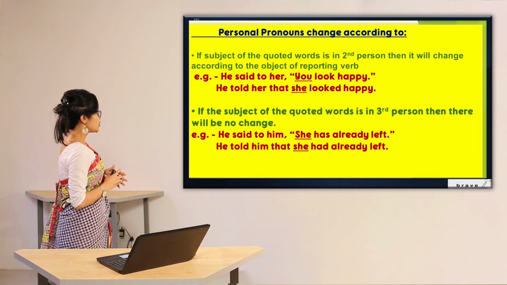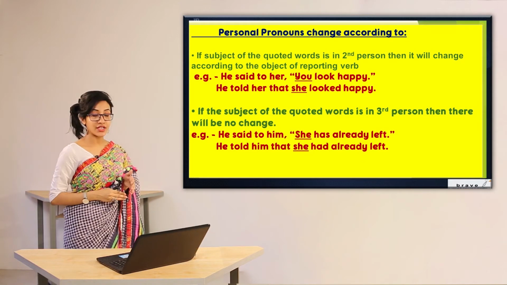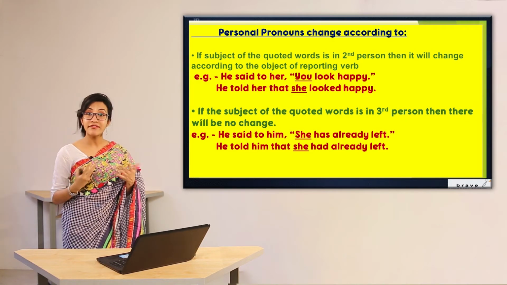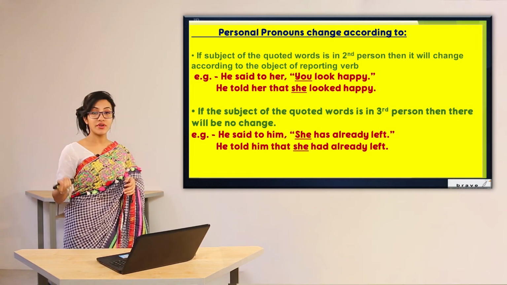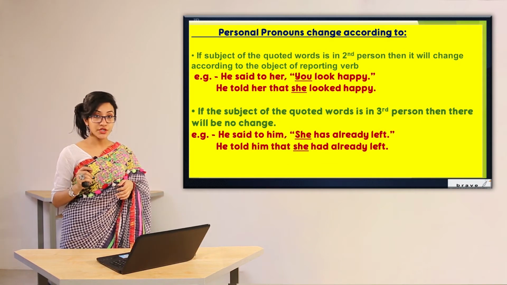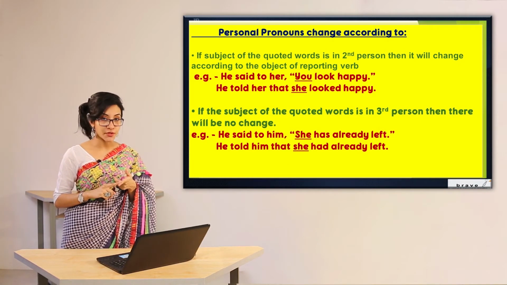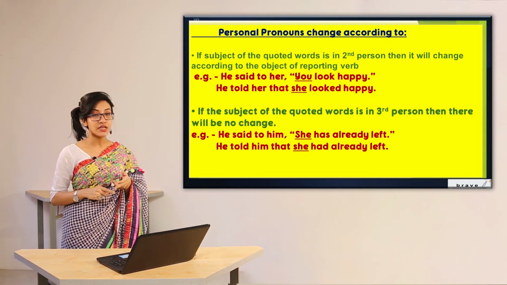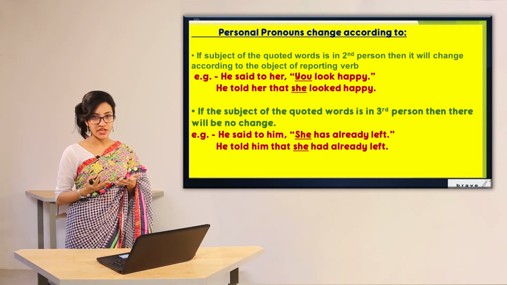So, he said to him, she has already left. As you can see, she is third person singular number. For that reason, I haven't changed it. I have written, he told him that she had already left. So dear students, make this clear in your head that if you have first person, you are going to change it according to the subject. If you have second person, you are going to change it according to the object. If you have third person, you are not going to change it.